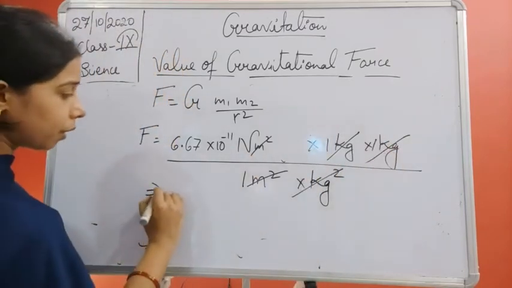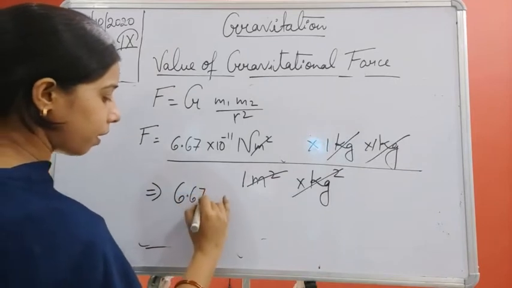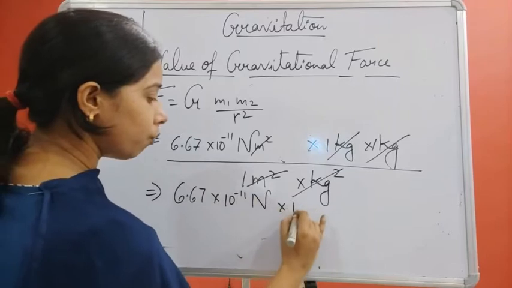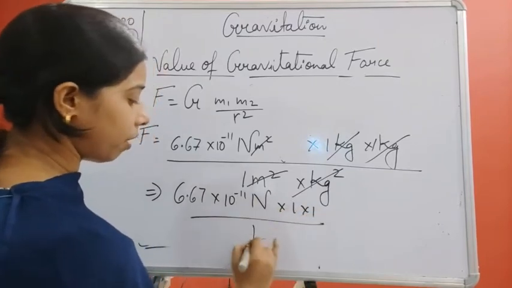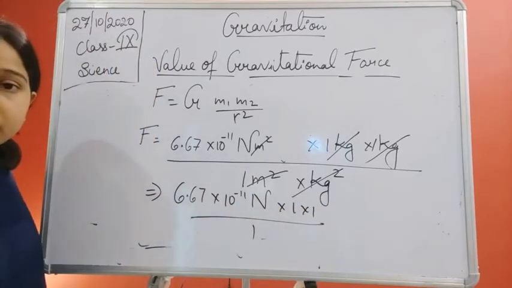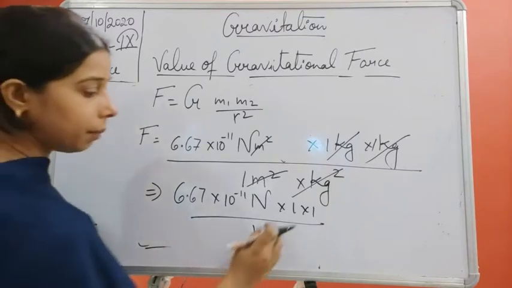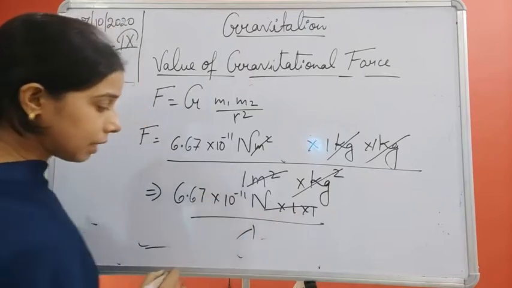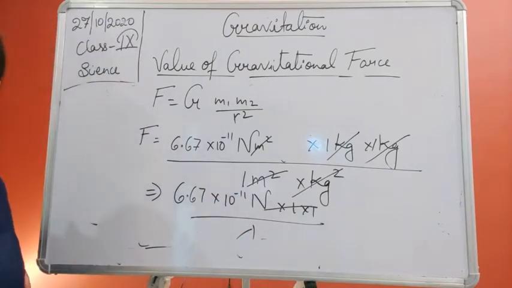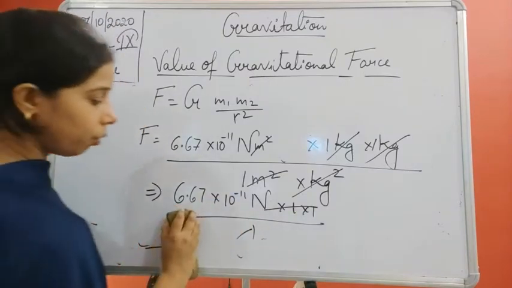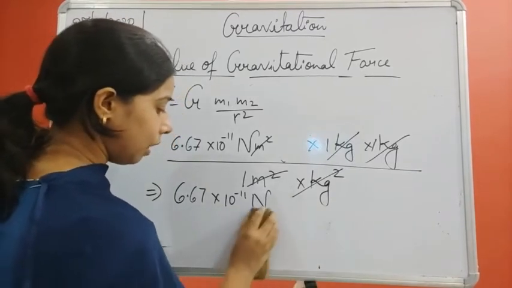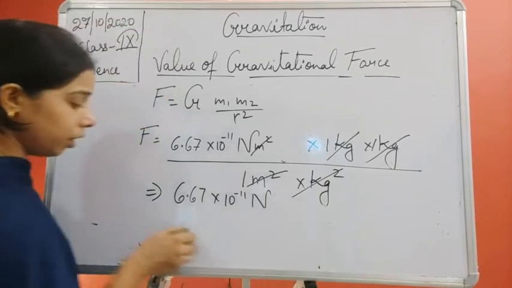So now we can write it like 6.67 into 10 to the power minus 11 Newton into 1 upon 1. Right? 1 into 1 is equal to 1. 1 divided by 1 will be 1. So it will cancel out. Now the value which came out will be 6.67 into 10 to the power minus 11 Newton.